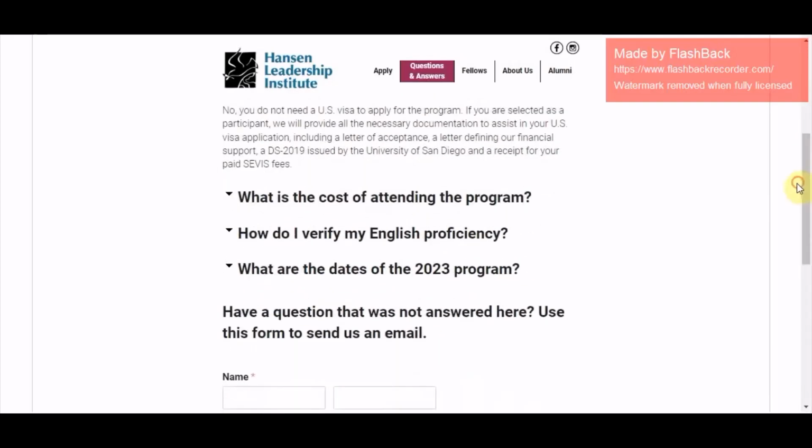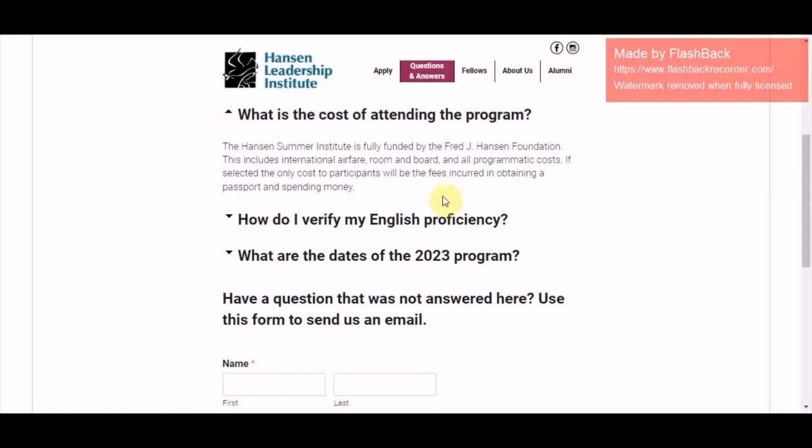Here it says, what is the cost of funding? The cost of funding is everything is funded by this institution. Though it's not disclosed here, if you're awarded this, they will indicate the package for you. So take note of that.